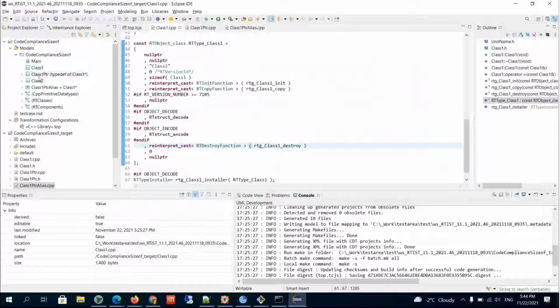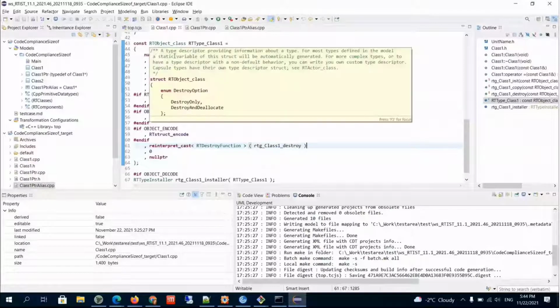Here is a small example where we are using sizeof in the generated code. I am talking about code which is not defined by the user, but which is created by our code generator. For example, here in the generated C++ file for Class1, we generate this sizeof call when we initialize the RT object class structure. This is a type descriptor that provides information about the type.